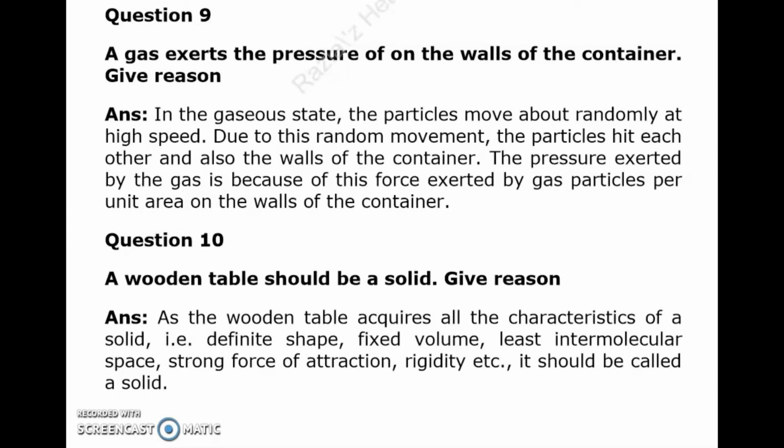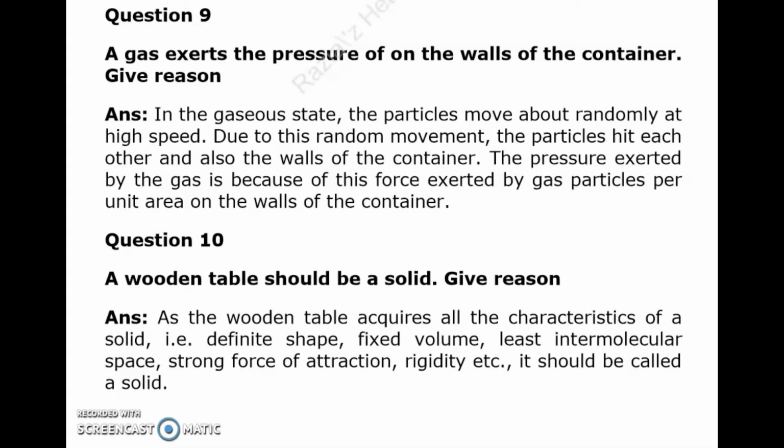In the gaseous state, the particles move about randomly at high speed. Due to this random movement, the particles hit each other and also the walls of the container. The pressure exerted by the gas is because of this force exerted by gas particles per unit area on the walls of the container.